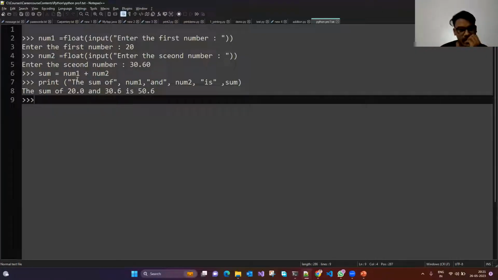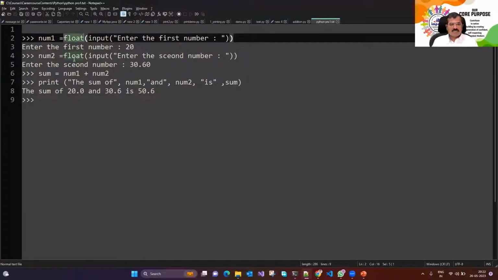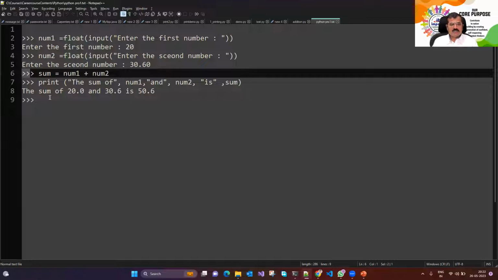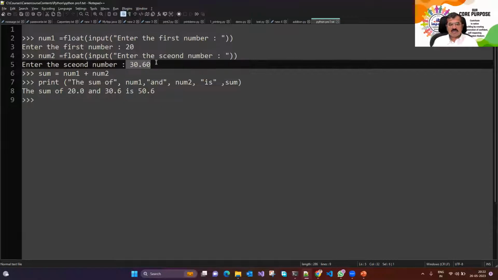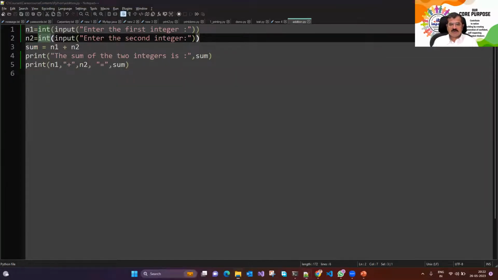Yes, sir. No, we actually need a script. You used float here, that's okay, but you were supposed to write a script. You fired separate statements, correct? When I see this symbol, it means you have typed it on the prompt, correct? Yes. Okay, so that was not expected. It was expected that you write a script, and it was about integers. It was not about real numbers. It should have been integer.